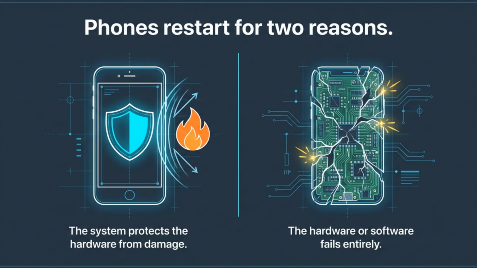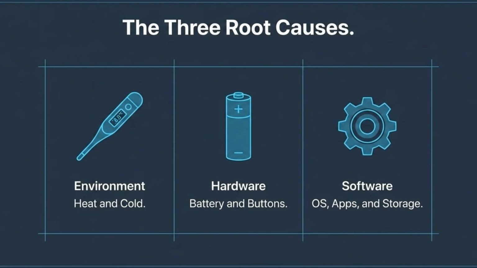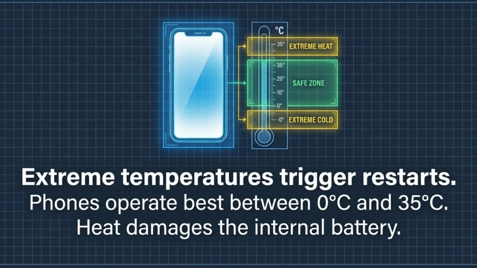Sometimes, the operating system initiates a restart as a protective measure to prevent hardware damage from overheating. Other times, the restart occurs because critical hardware or software components have failed entirely. To narrow down the cause, we look at three root categories: your environment, your hardware, and your software. These cover external temperatures, physical components like the battery or buttons, and internal elements like the operating system, apps, and storage. Let's look at the environment.